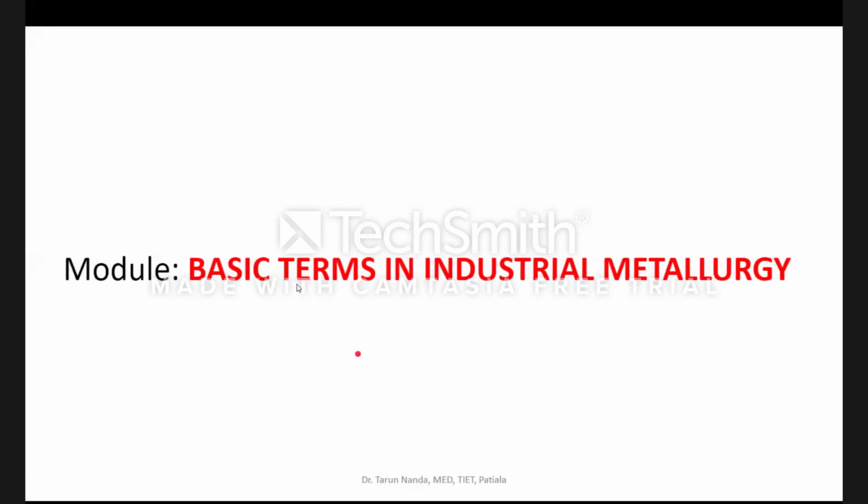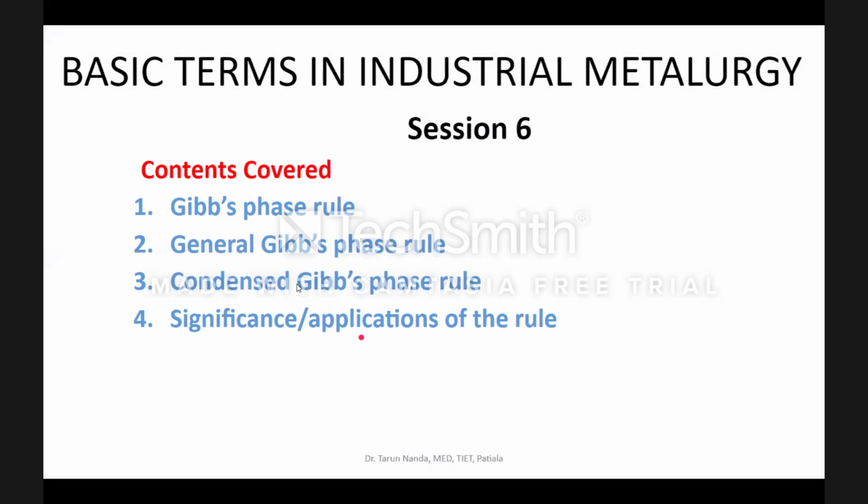So we are still covering the basics which are required in industrial metallurgy. And this is what we are going to discuss in today's lecture. What is Gibbs phase rule? What do we mean by the general Gibbs phase rule? And what is then the condensed Gibbs phase rule? And there is also Gibbs phase rule under special equilibrium conditions. So we'll talk a little about it. And finally, what are the applications of this rule or this law in the field of industrial metallurgy?